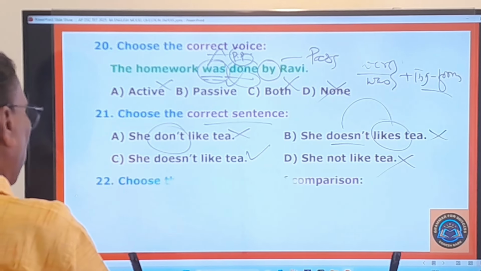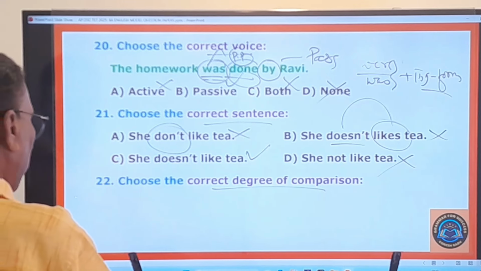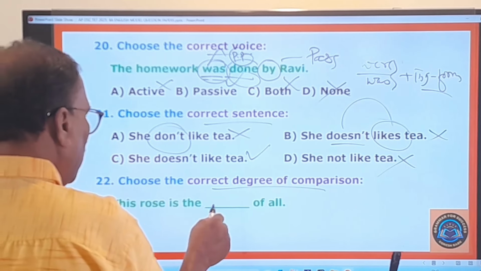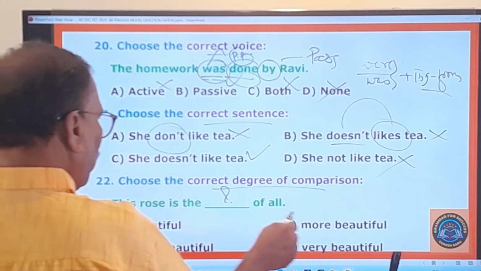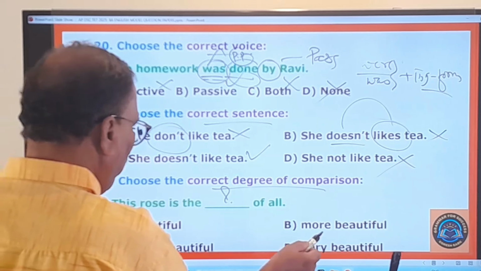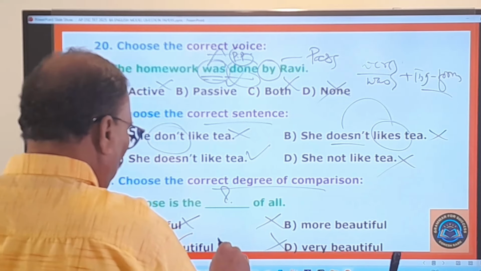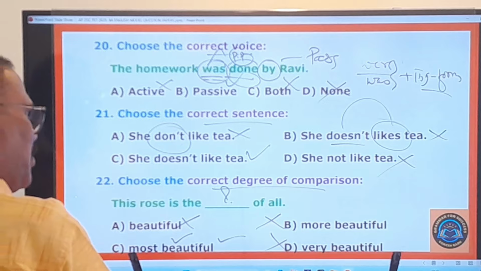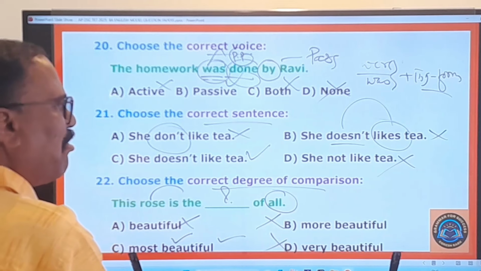Go to the 22nd question, choose the correct degree of comparison. What is the sentence given here? "This rose is the dash of all." So what must be used there? Beautiful, more beautiful, most beautiful, very beautiful. So most beautiful, not A, not B, not D. Only "most beautiful" must be used, because this is being compared with all the flowers in the world.